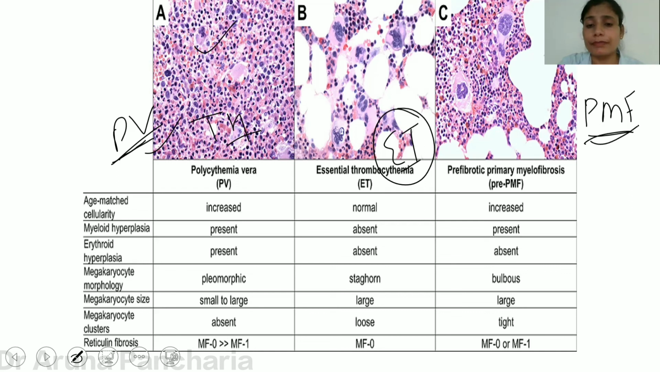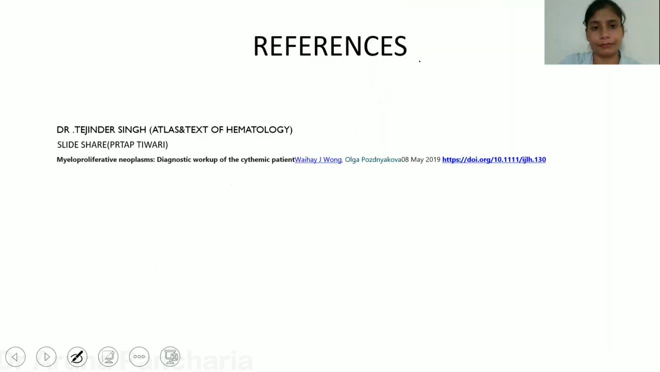This is all about the comment over the cellularity. Then you have to look over the megakaryocyte. Here there is pleomorphism, while in the case of primary myelofibrosis, the dysplastic nature is there, asynchrony is there, and bilinear hyperplasia is there, while here unilinear hyperplasia is there, and the nature of the megakaryocytes is hyperlobulated nuclei or staghorn nuclei. So this was all about polycythemia vera.